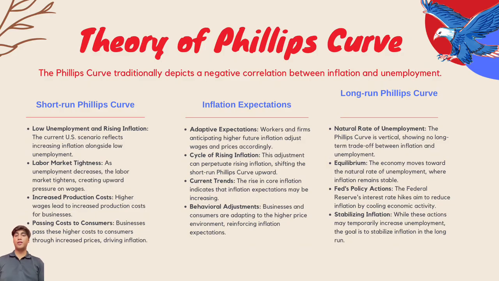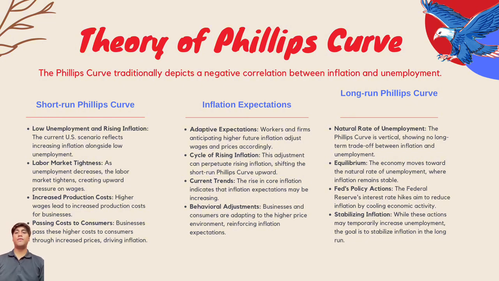So here we have the theory of the Phillips curve. The Phillips curve traditionally depicts a negative correlation between inflation and unemployment, which means that when inflation goes up, unemployment goes down, and when inflation goes down, unemployment goes up. Okay, so let's go through them one by one.